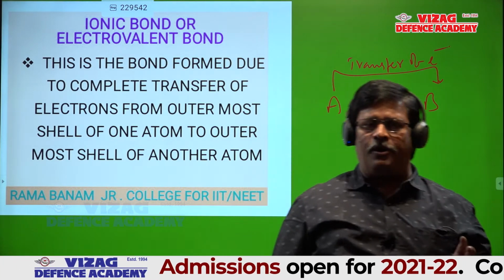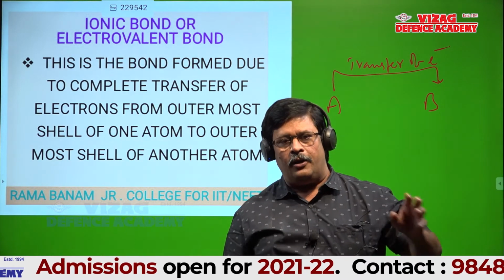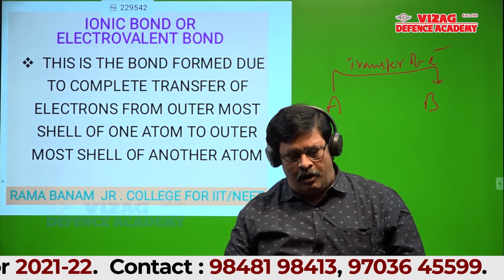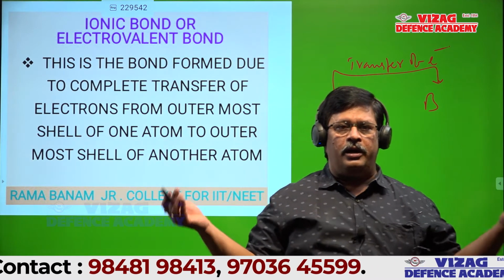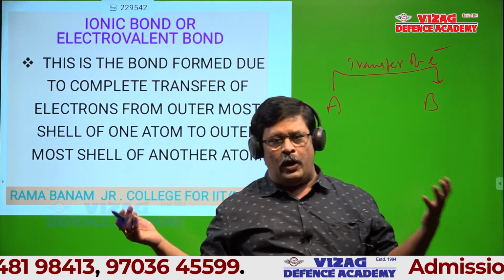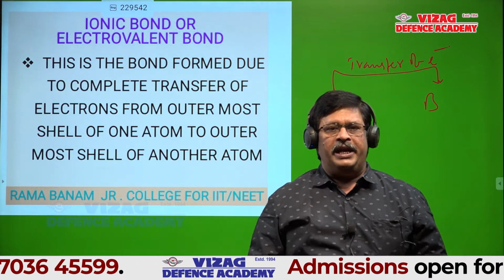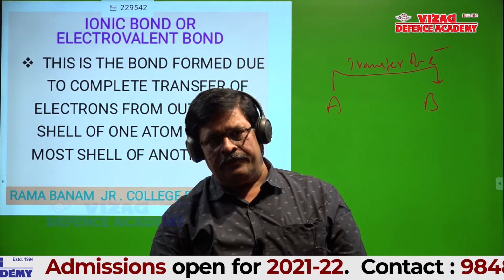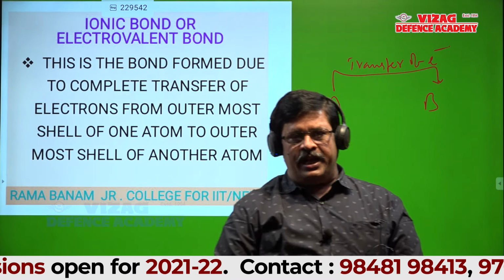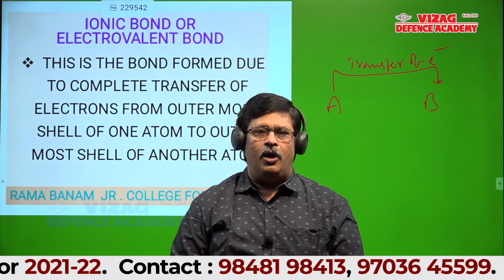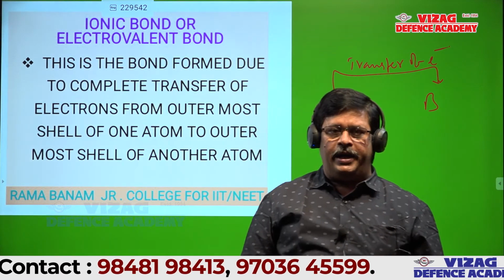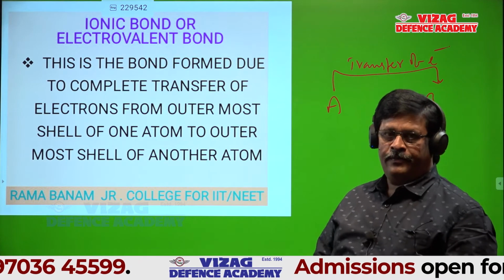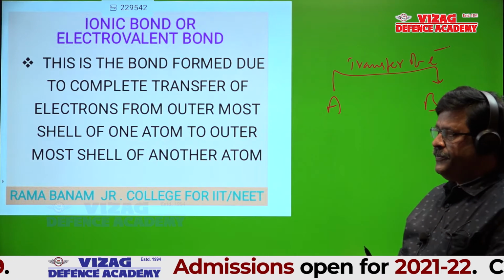A should lose electrons and B should gain electrons. So in the formation of an ionic bond, one atom should form a cation and one atom should form an anion. Is it okay?